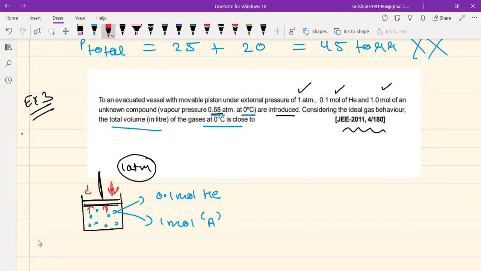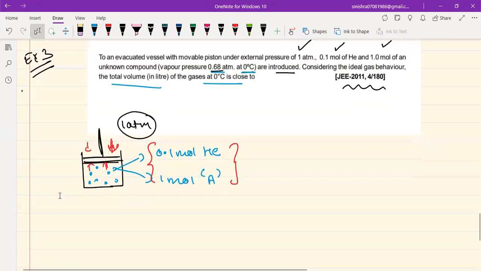Now let us say these substances are introduced initially in the gaseous phase. Now, most of the students do get the right answer to this problem, but very few of the people actually understand what's going on over here. So let me present a very, very detailed analysis of this problem for you so that you are crystal clear as far as the concept of vapor pressure is concerned.